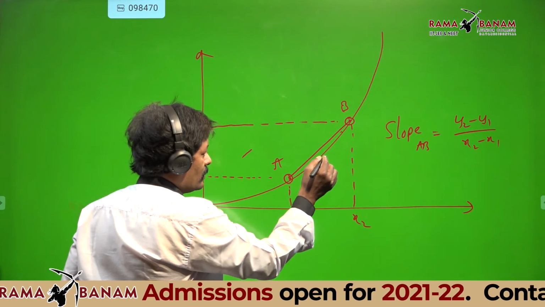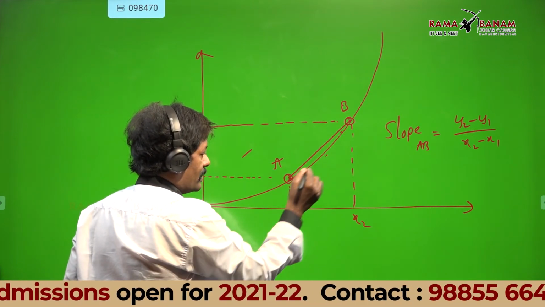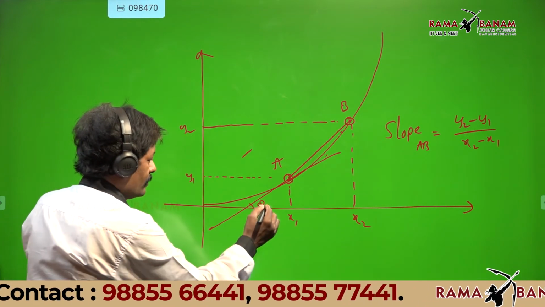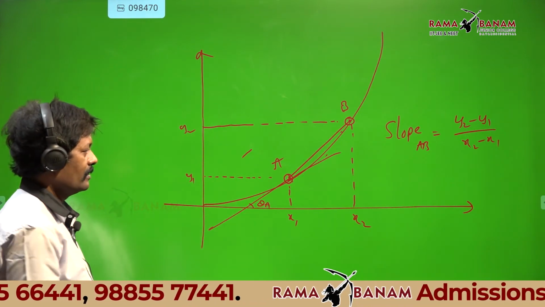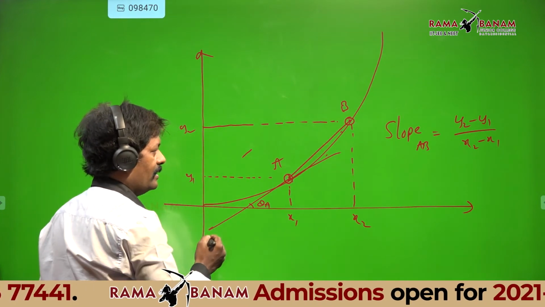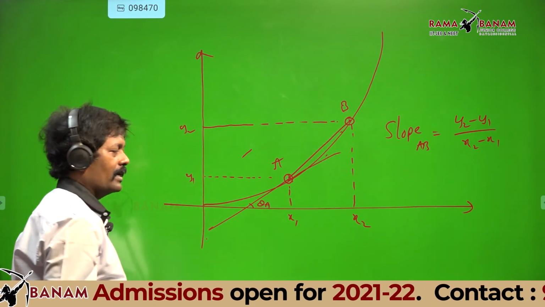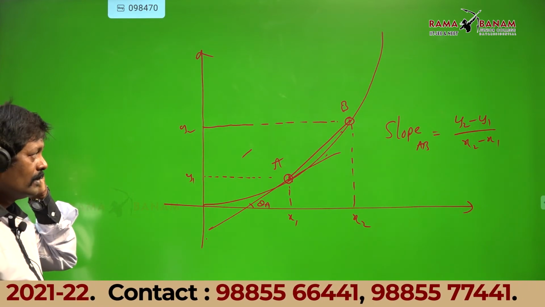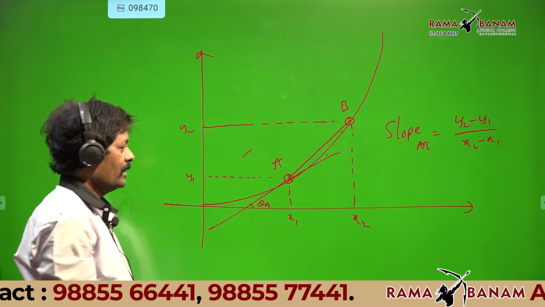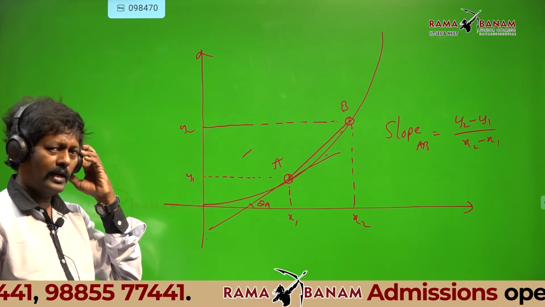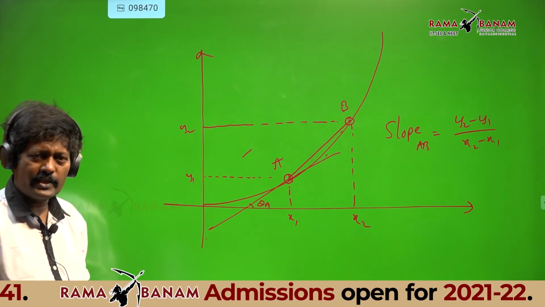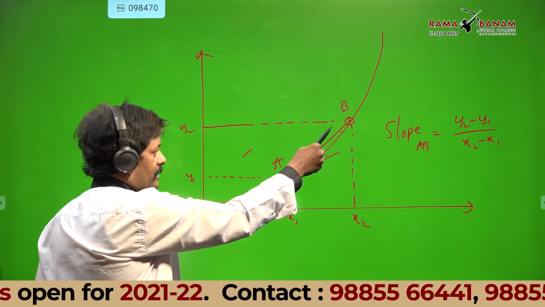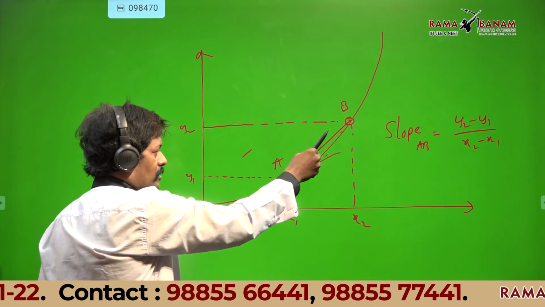Now I will draw one tangent at A. This is theta A. Now tell me, the slope of the tangent at A and the slope of the line AB are not equal. Check properly. The slope of the line AB and the slope of the tangent at A are not the same. They are different straight lines. Look at this: the slope of the tangent here, the slope of the line here. Both lines are not the same.